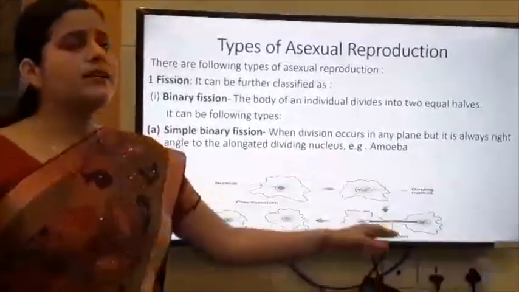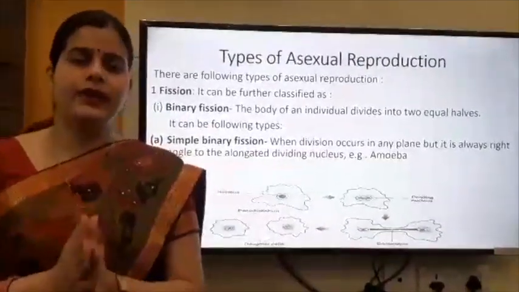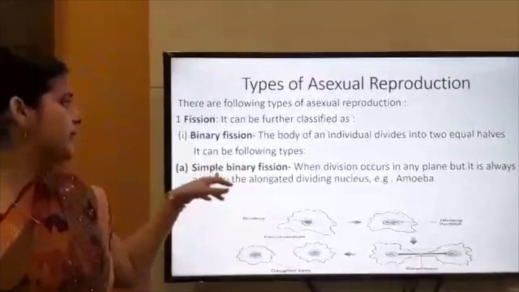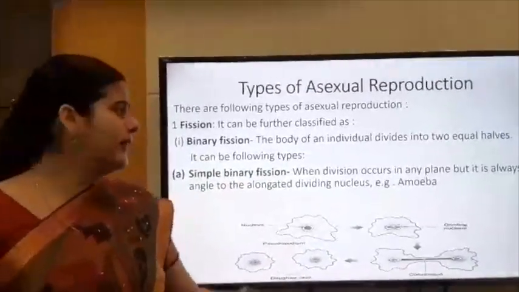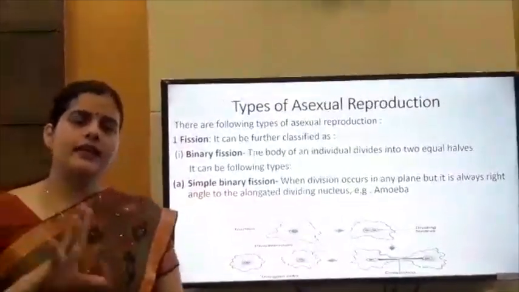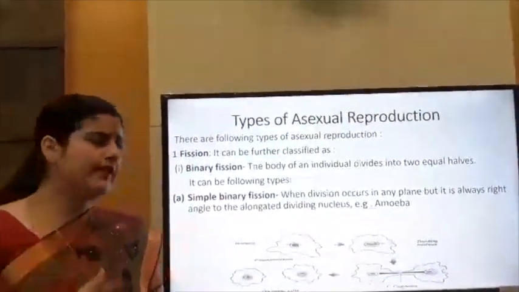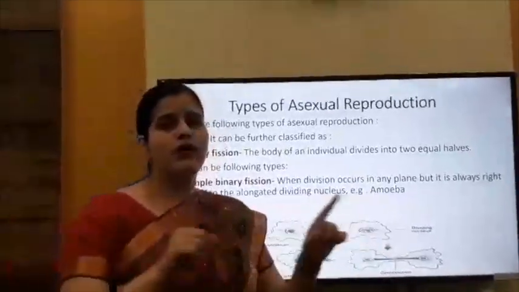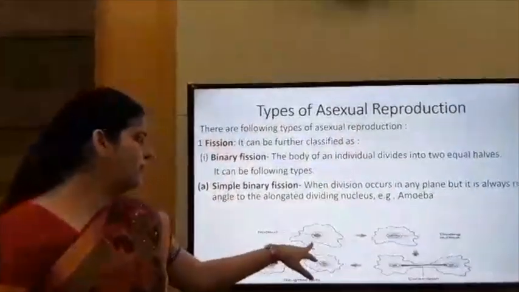When division occurs in any plane, but it is always at right angle to the elongated dividing nucleus. What does that mean? It means the division occurs in any plane, in any direction, but the division occurs at the right angle to the elongated nucleus. Let's take an example of amoeba.